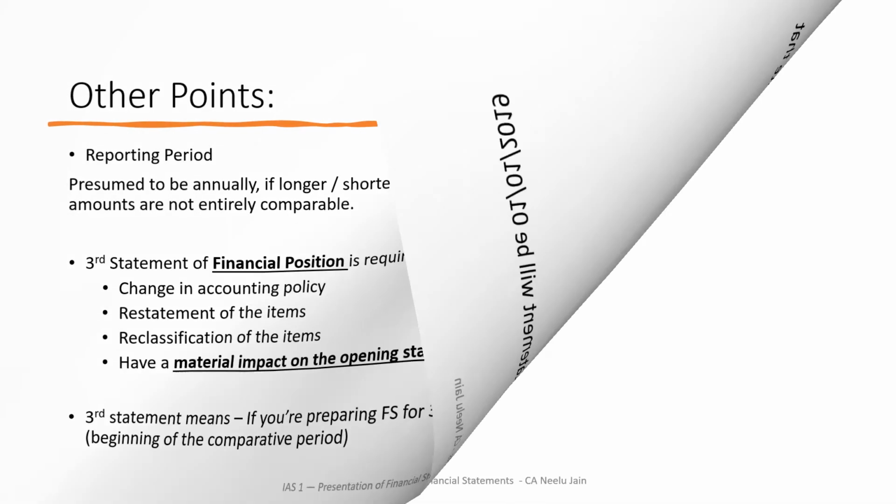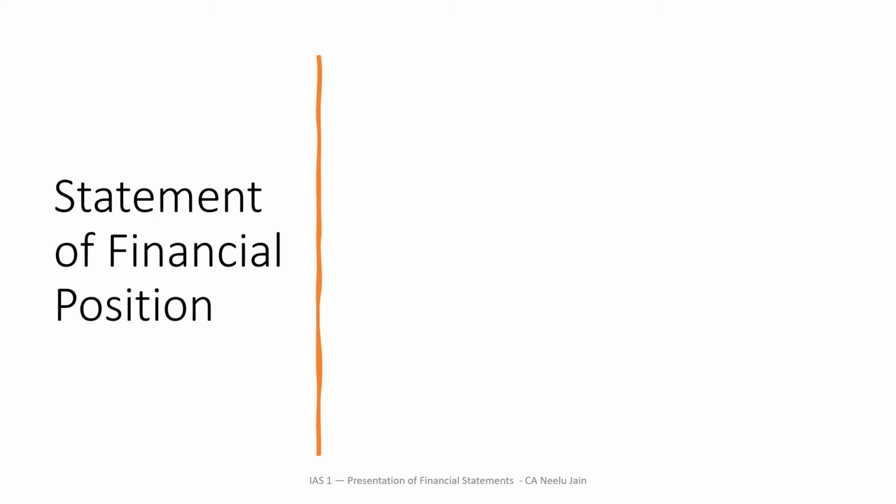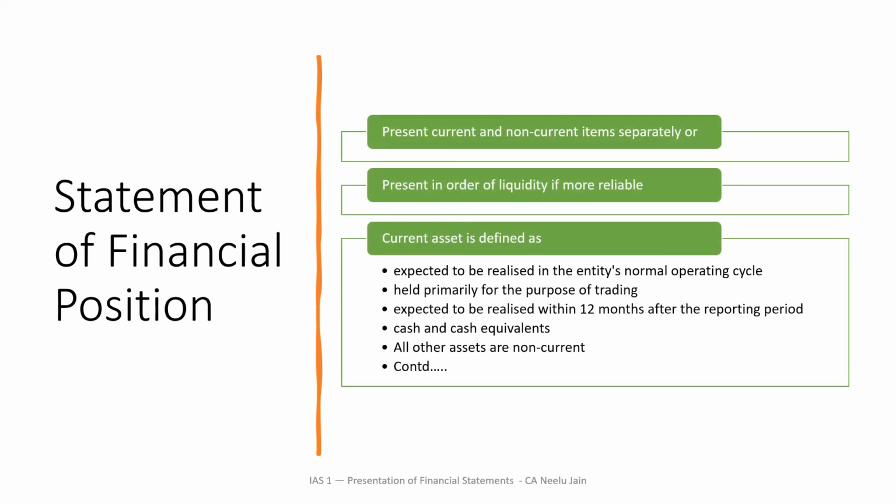Now let's move to the statement of financial position. So now what IFRS has laid down is you need to prepare your statement of financial position with current and non-current items separately, or in order of liquidity if more reliable. Even IFRS has defined what a current asset is.